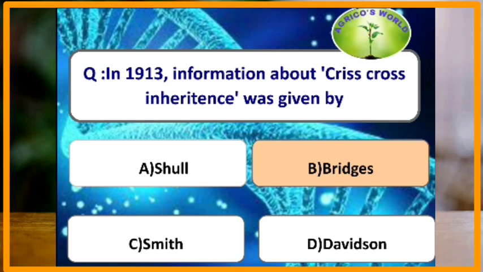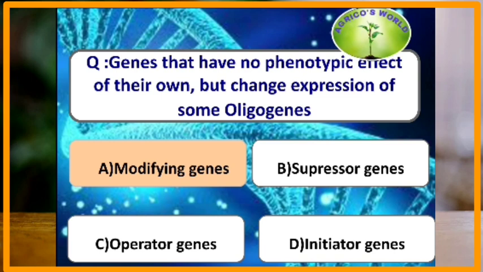In 1913, information about crisscross inheritance was given by which of the following scientists? Crisscross inheritance is the inheritance of sex-linked characters that transmit from father to daughter or from mother to son, and this information was given by Bridges. Genes that have no phenotypic effect of their own but change the expression of some oligogenic genes are known as. Such genes which change the expression of the other genes are known as modifying genes.